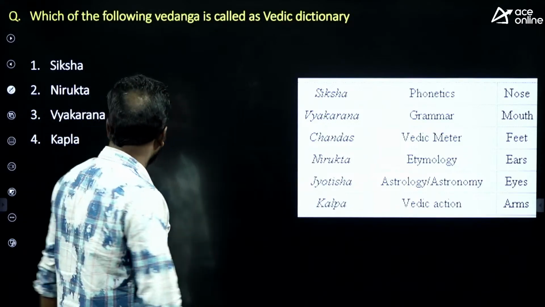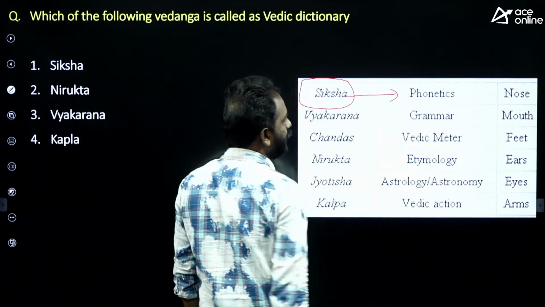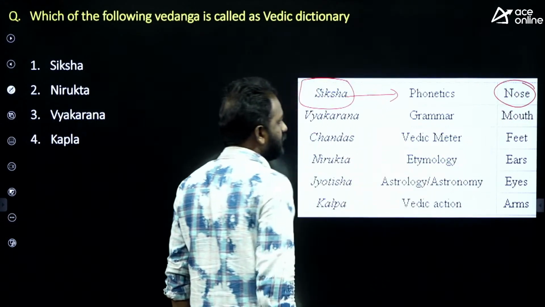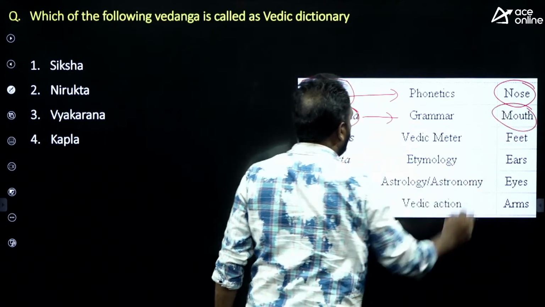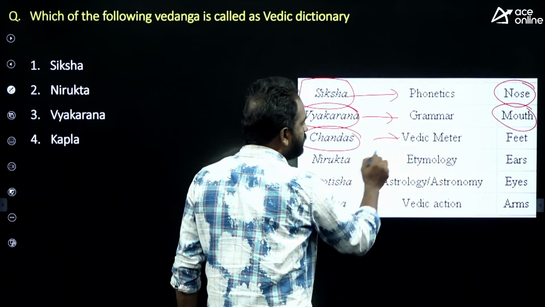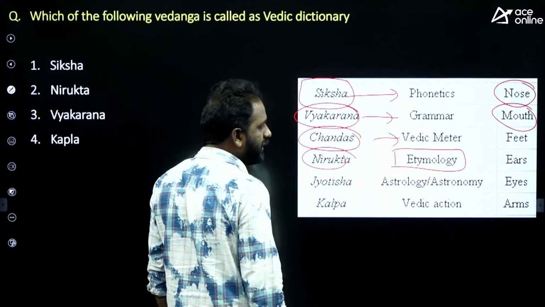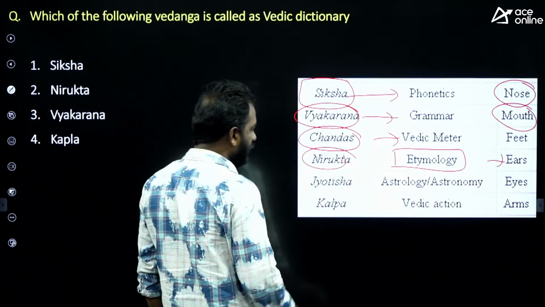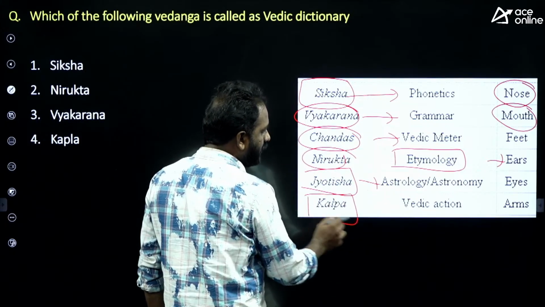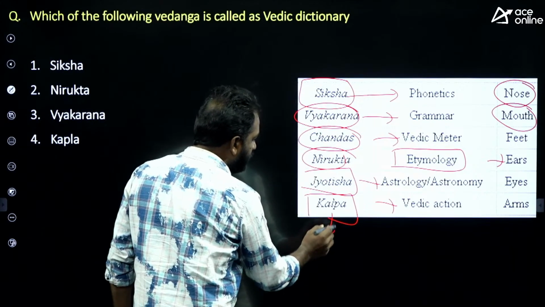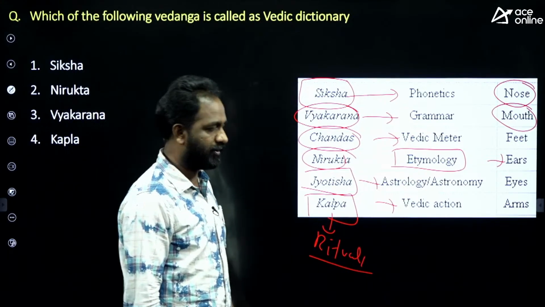There is a chance of a question in the examination. Siksha deals with phonetics, like the nose of the Veda. Vyakarna deals with grammar, like the mouth. Chandas is the Vedic meter, like the feet. Nirukta, etymology, the origin and meaning of the word, is like the ears. Jyotisha is astrology or astronomy, like the eyes. Kalpa deals with Vedic action and rituals. Kalpa is a book which deals with rituals.